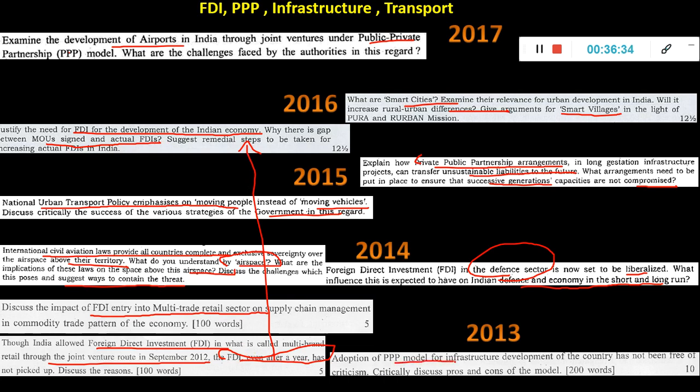Adoption of PPP model for infrastructure development of the country has not been free of criticism. Critically discuss pros and cons. Okay, so again PPP you have to criticize. Here also the same thing only, long gestation period.